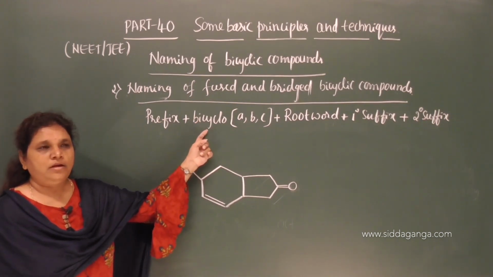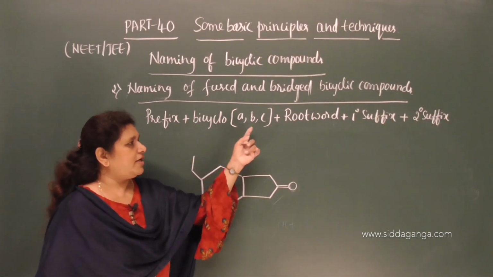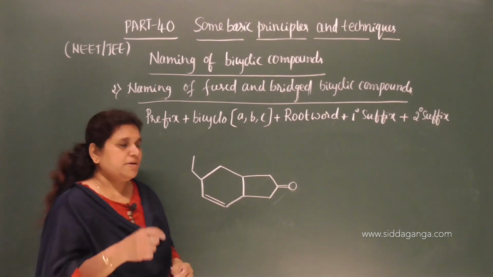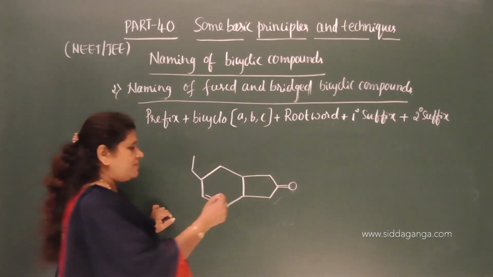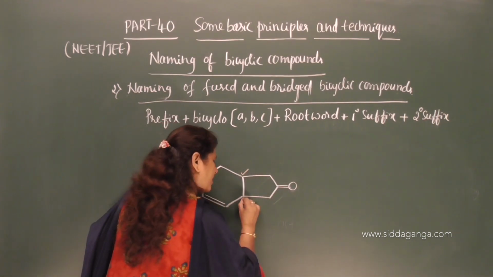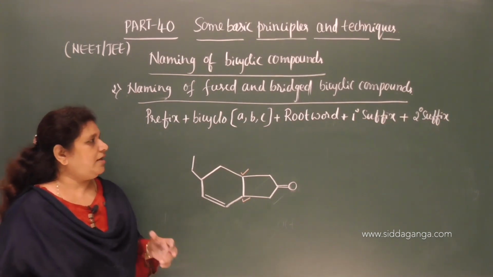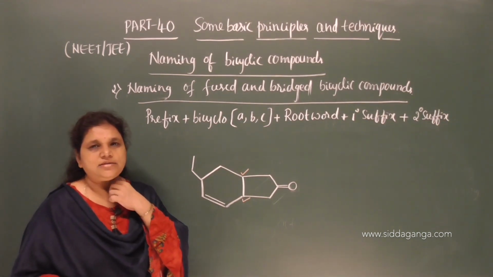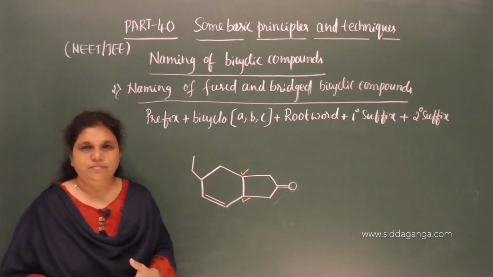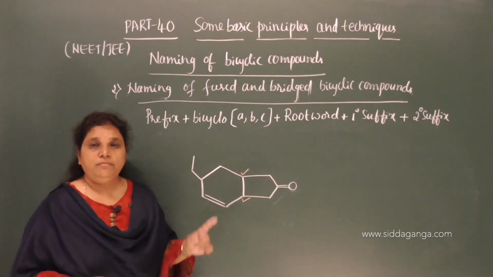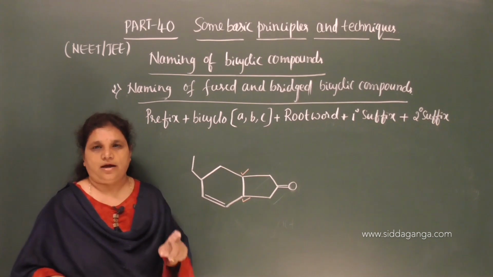It is a common prefix for all the compounds. Now let us consider what this ABC is. ABC is nothing but, now here mark the bridge head carbon atoms. So these two are the bridge head carbon atoms here, and in this case clearly you have to understand this. While naming the fused and the bridged bicyclic compounds, you have to number the carbon atoms from one bridge head carbon.